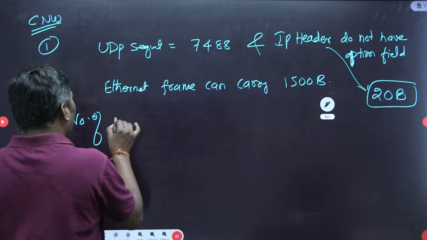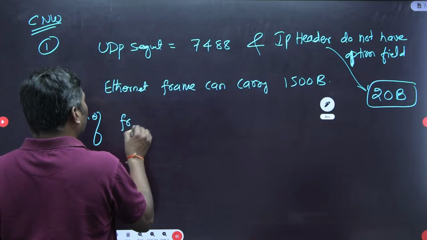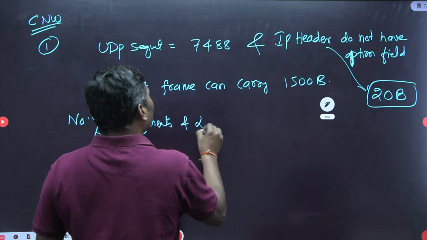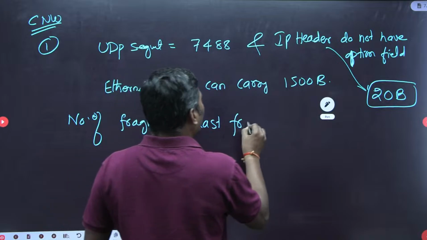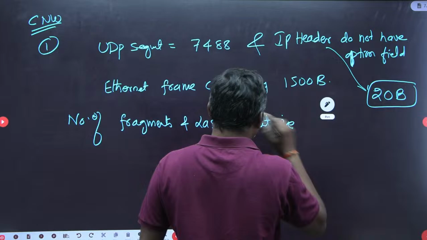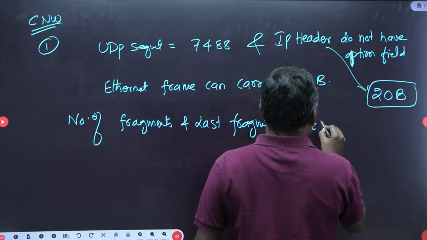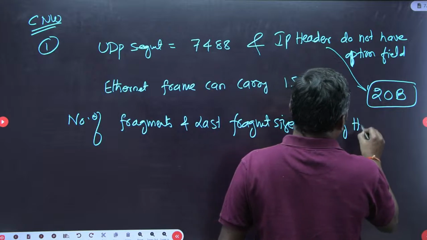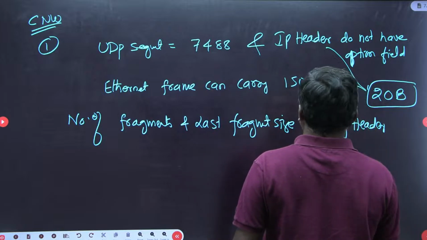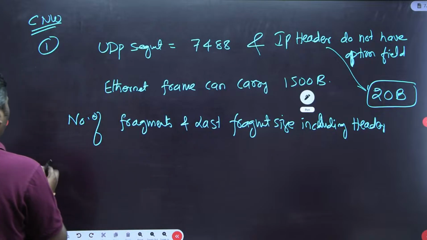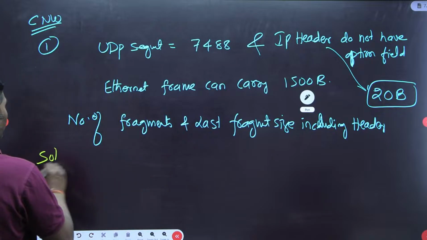They ask for the number of fragments and the last fragment size, including header. Now you understand the question, so let's do the solution part.